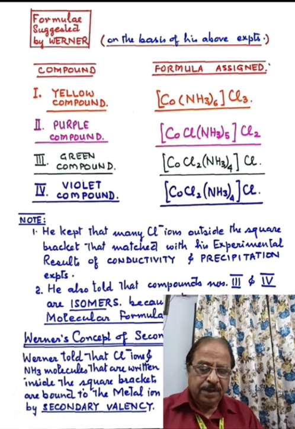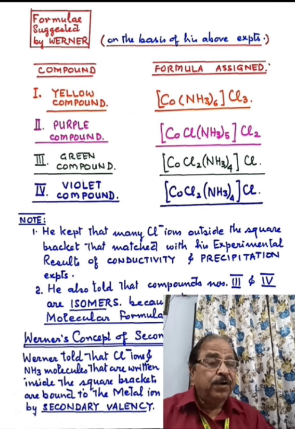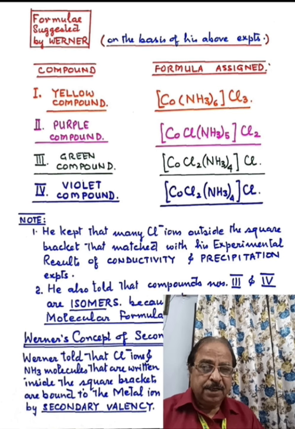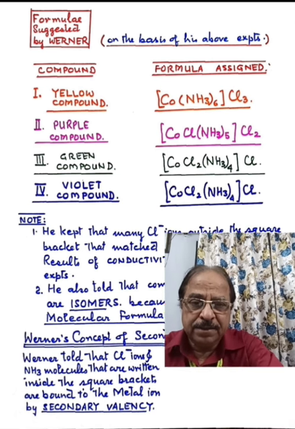Now you see, he has kept a different number of chloride ions outside the square bracket in all these formulae. He kept that many chloride ions outside the square bracket that matched with his experimental results of conductivity and precipitation experiments.